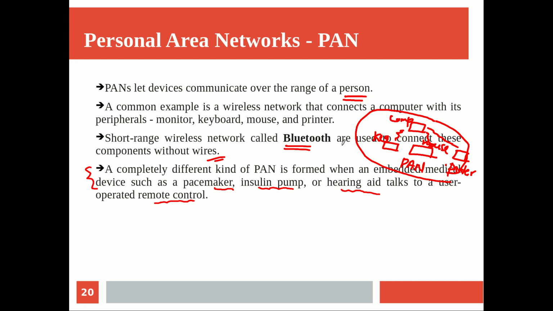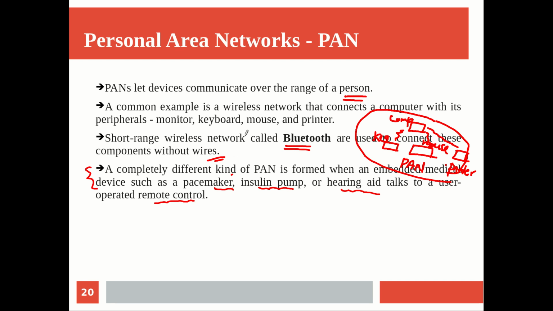The idea here is it will not scale beyond the range of a person, so it will be within that only. But if you are looking at the case of a building or an office or something, that has some more coverage, right? So that will come under the next category called the local area network. This is just a classification, a boundary we are fixing.